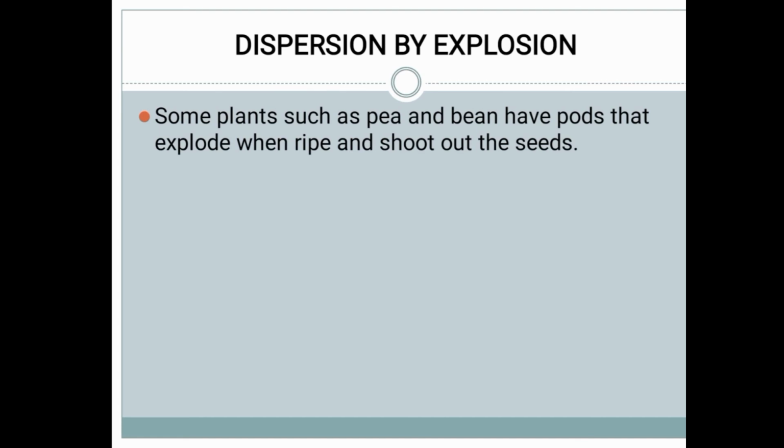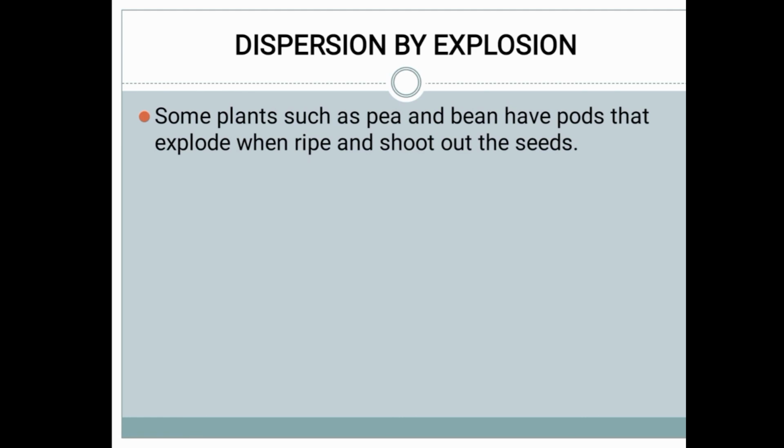So how does the dispersal of seeds happen? Dispersion means to spread or to scatter. How are they dispersed? Through wind, through water, through animals and human beings, and through explosion. So we have learned four ways: through wind, through water, through animals and human beings, and through explosion.